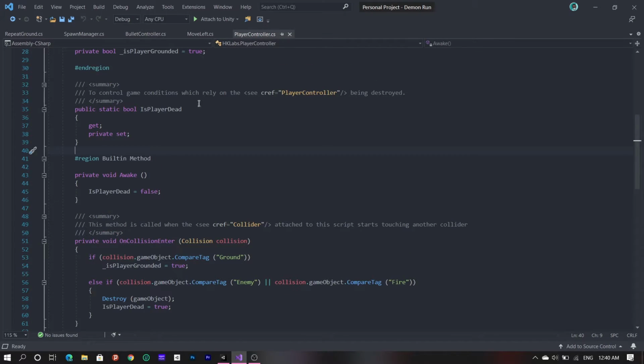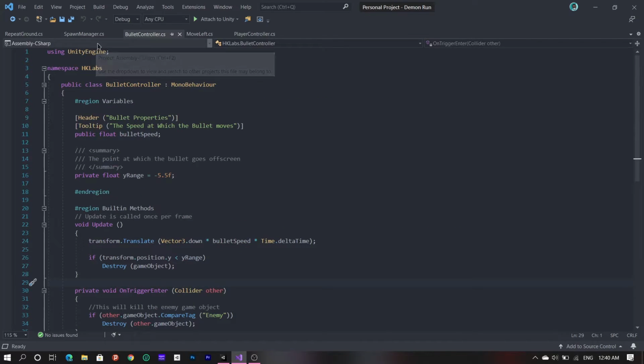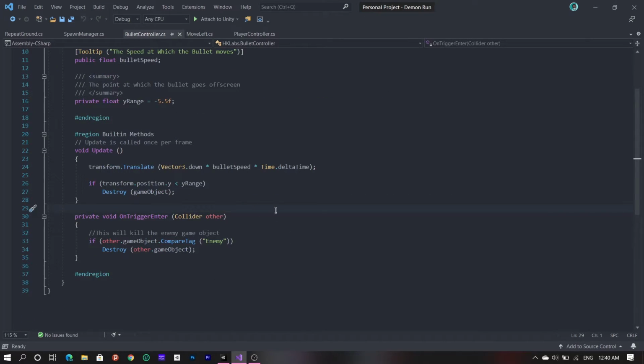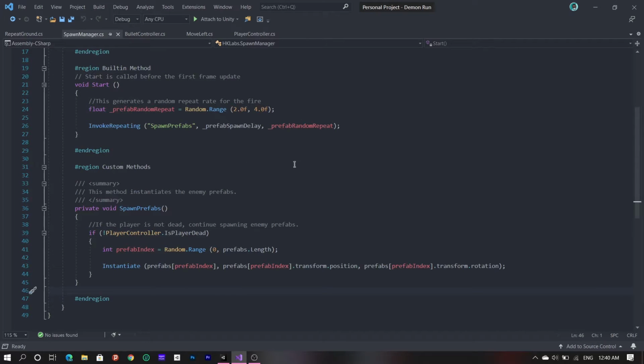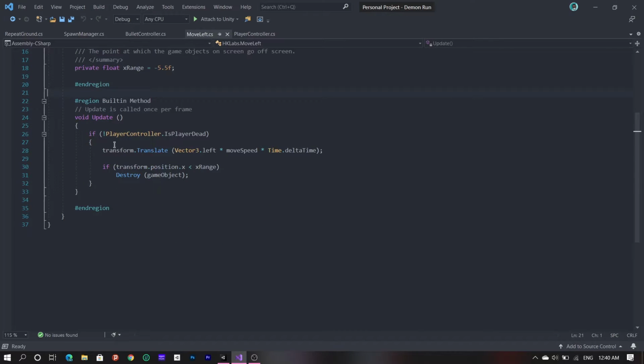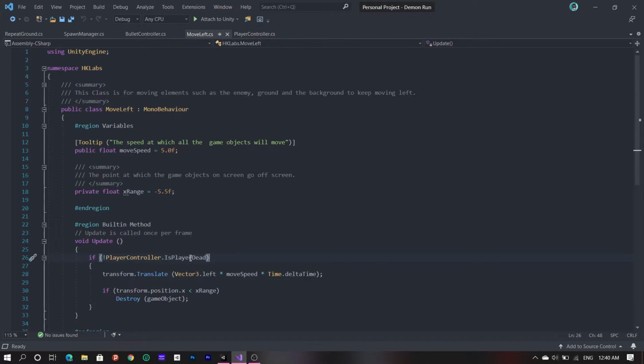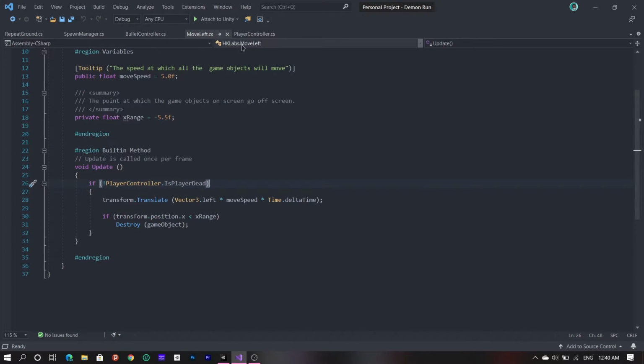So quick example, I have a, is this it? No, this is not the one. Let me see where I'm using that. In move left. Aha, there we go. So if not player controller dot is player dead, see, very easy. It allows me to get the property without any other word. And as you can notice, I haven't created an instance of this class. That means I haven't created an object of player controller in my move left class. Why is that? Because I used the static keyword.